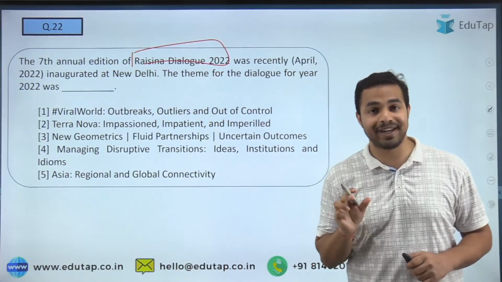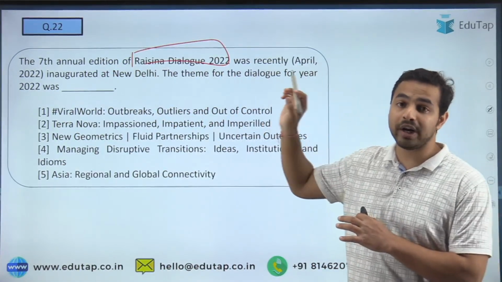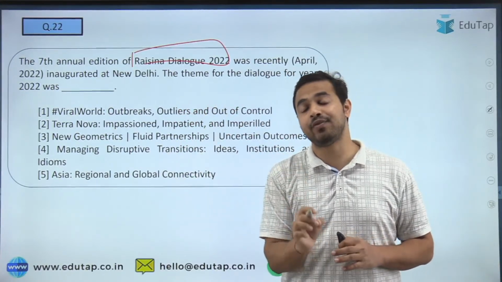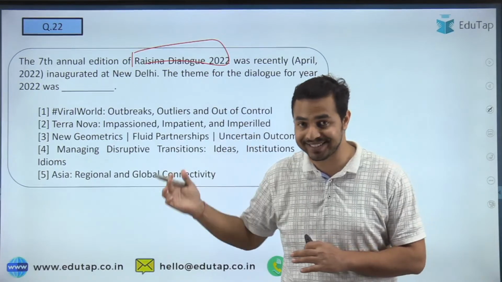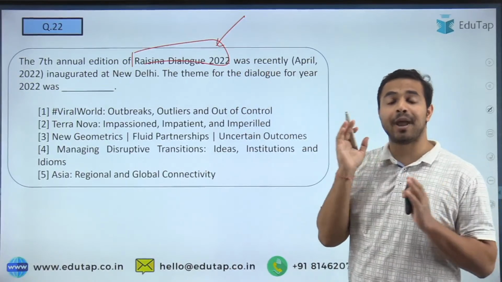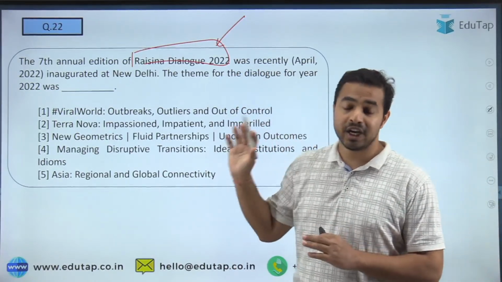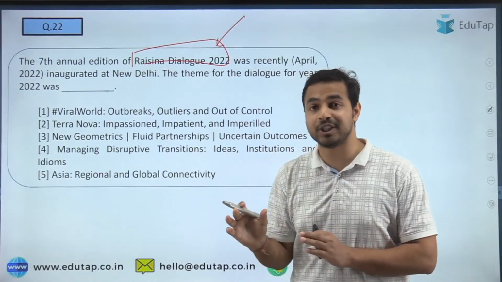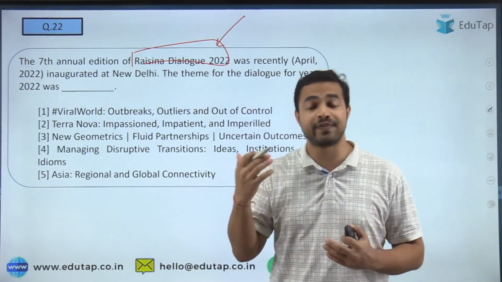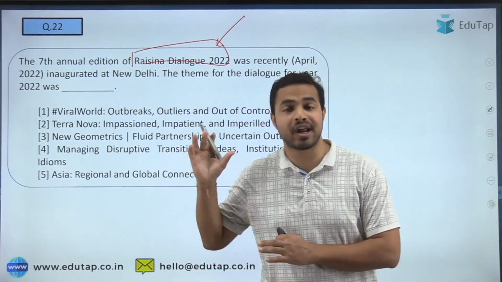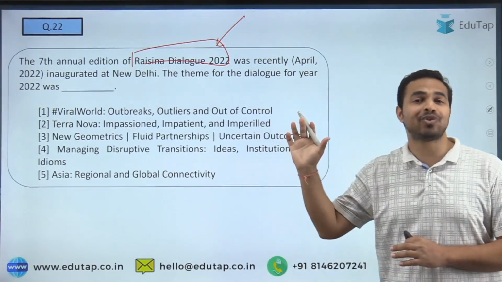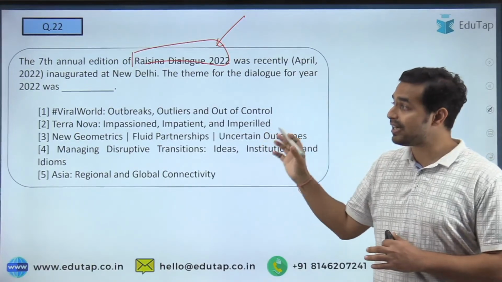See guys, once again I'm repeating here that such kind of events, do not even ever think of leaving these kind of topics, because if you have seen the RBI Grade B 2022 mains exam, then there was a question on the Raisina Dialogue. And here guys, you can remember the dimensions of this question: the question was what the theme was, who the chief guest was, and sideline events were also being asked in the exam. So that's why you should be very thorough with such kind of topics which have recently been held, from the exam point of view.